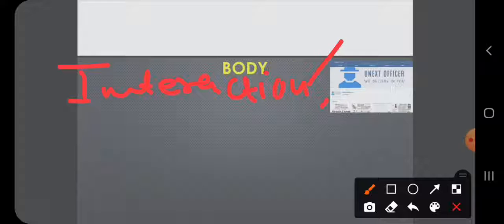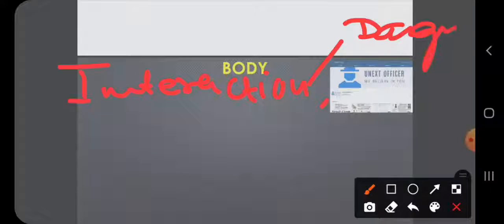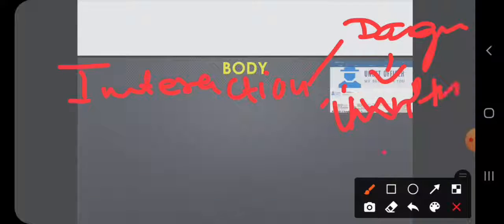For example, the interaction of a daughter-in-law with her in-laws is also interaction. In society, there is a norm that the daughter-in-law should practice the parda system.